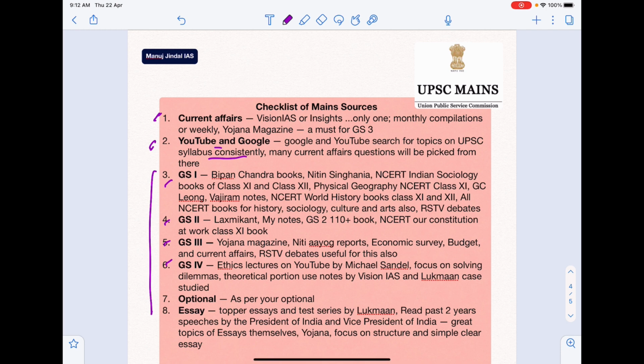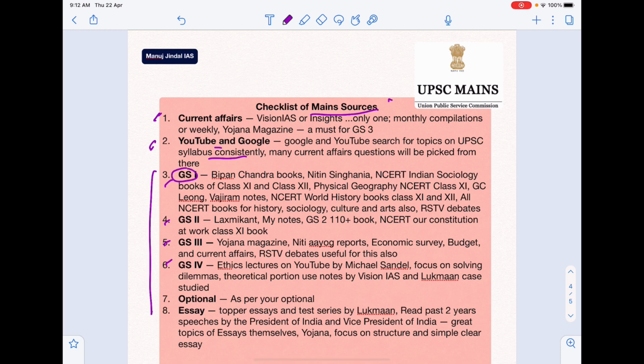So basically what this means is you should open the UPSC syllabus, copy paste the syllabus into your laptop or iPad or whatever you have, or your mobile phone, and consistently you should keep searching for different mains topics on YouTube and Google, because good content keeps coming online and you might find some good content which is updated and you can then use it for studying for the mains.